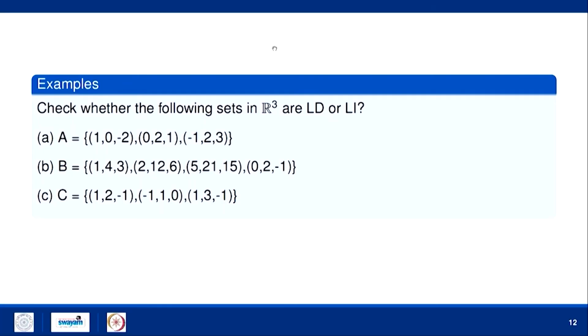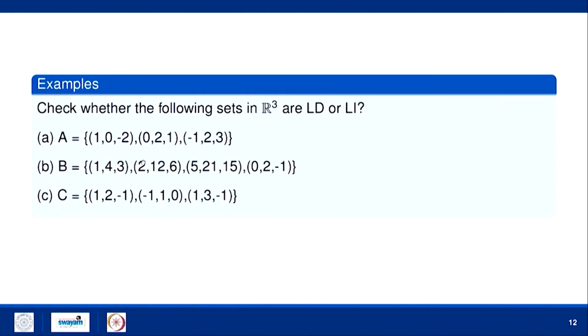Next one is 1 4 3, 2 12 6, 5 21 15, 0 2 minus 1. So, these are vectors in R3, but here how many vectors do we have? We have 4 vectors. So, as I told you, any set of more than n vectors in an n-dimensional vector space is linearly dependent. So, they will be linearly dependent, because in R3 we have 4 vectors.